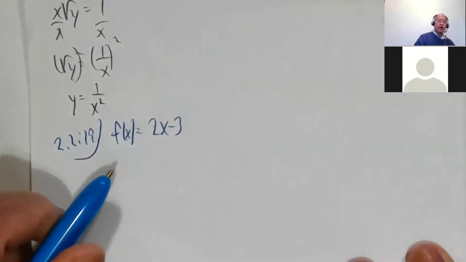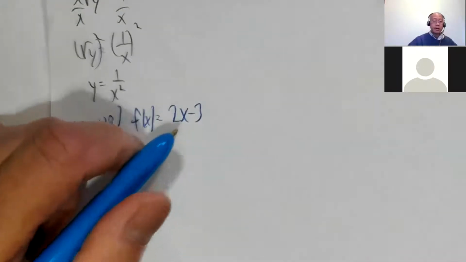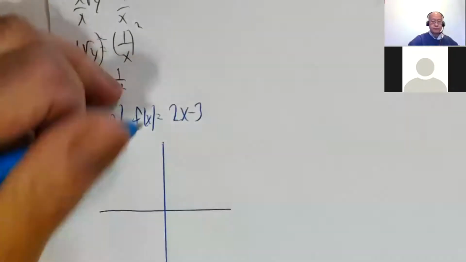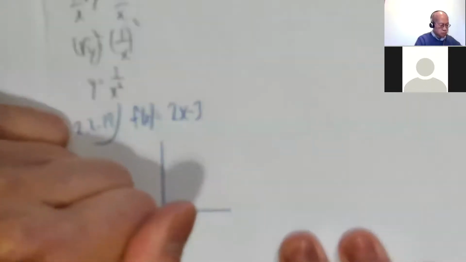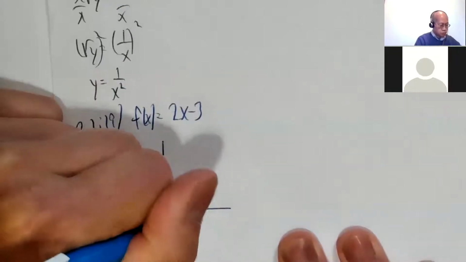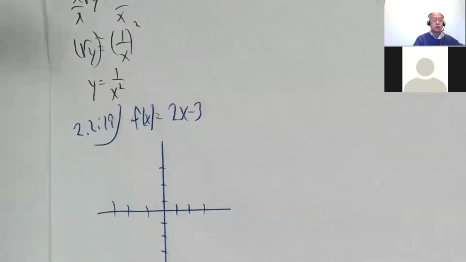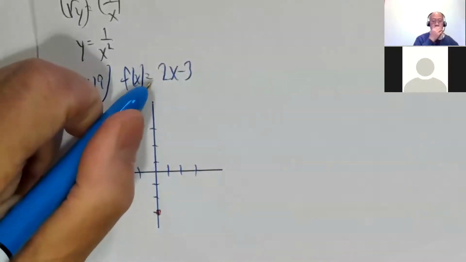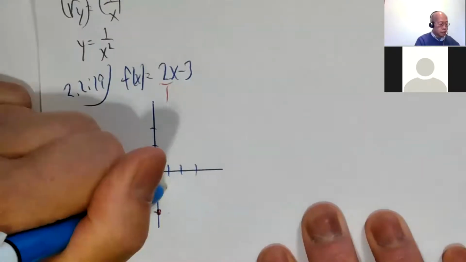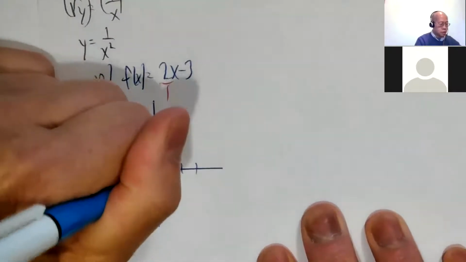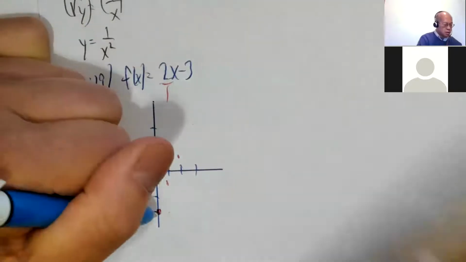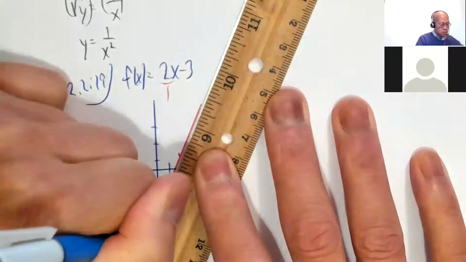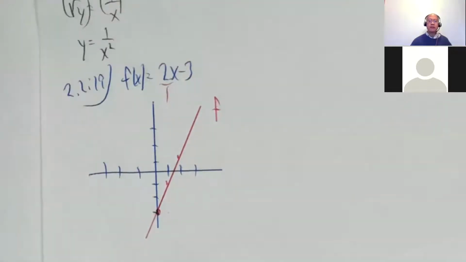So graph this in absolute value also. Okay, so we know that looks like y equals mx plus b. So 0, negative 3. Slope is 2, 2 over 1. So over 1 up 2, over 1 up 2, and so on. Here's f.